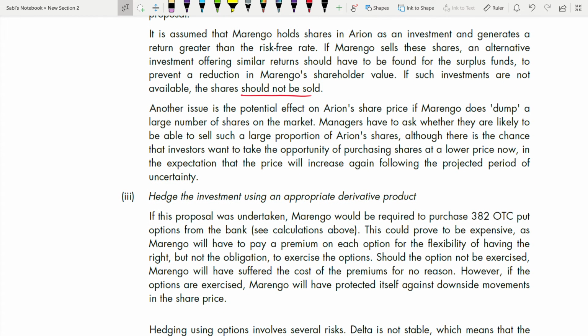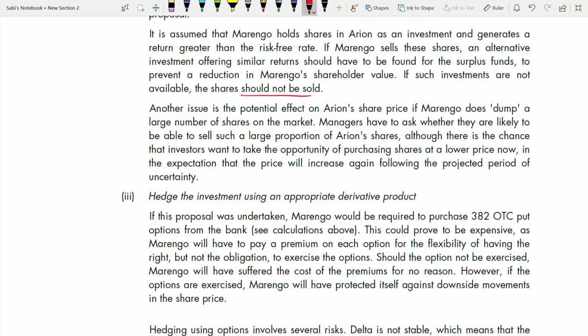Next, another issue is the potential effect on the Arian's share price if Marengo does dump a large number of shares on the market. Managers have to ask whether they are likely to be able to sell such a large proportion of Arian share, although there's a chance that investors want to take the opportunity of purchasing shares at a lower price now, in the expectation that the price will increase again following the projected period of uncertainty.